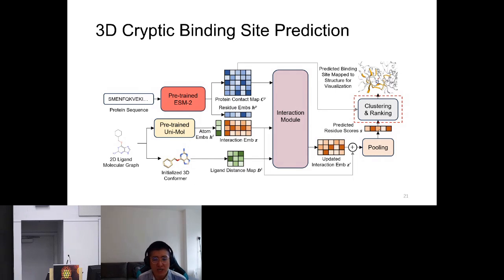Actually, we find that using a larger n value doesn't give significant improvement on the final prediction, because the input structures we are using are just Apo structures. And in many cases, the cryptic binding sites are still not exposed on the surface, so it will not be feasible for P2Rank to make predictions for those reasons.